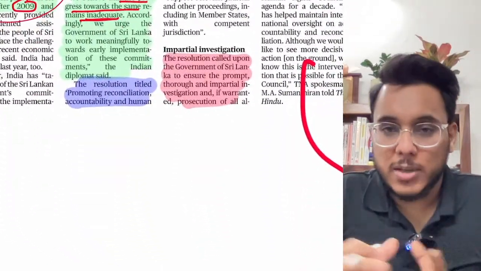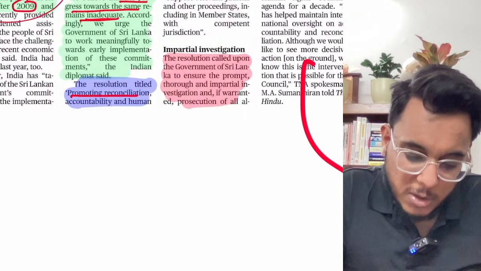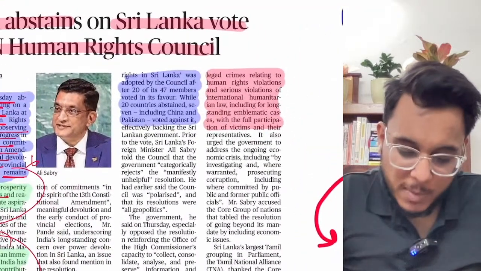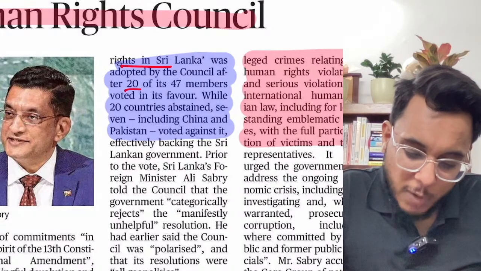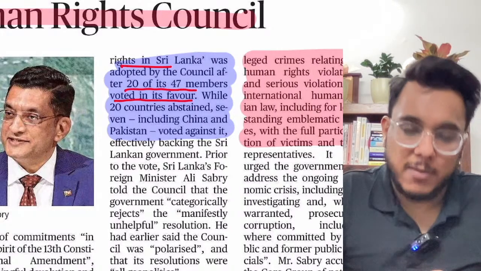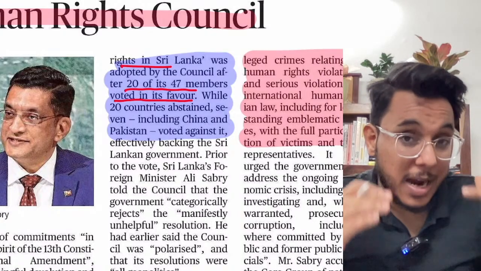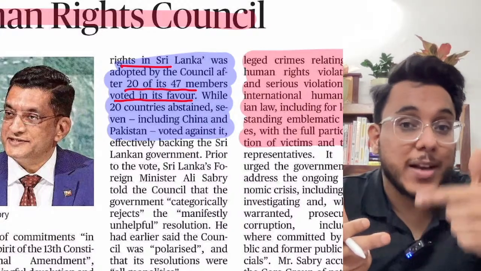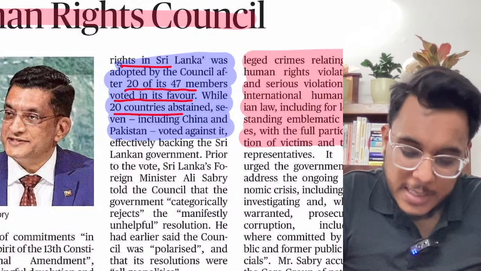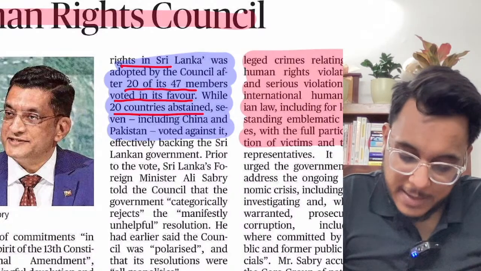Now, when we talk about this particular resolution which has been moved, it was titled Promoting Reconciliation, Accountability and Human Rights in Sri Lanka. I told you that in UNHRC there are 47 members. 20 of its 47 members have voted in its favor. Voting in favor means they have voted that Sri Lanka had committed human right violations, so voting in favor of the resolution means voting against Sri Lanka. 20 countries have abstained, so they have not voted. India has also abstained.